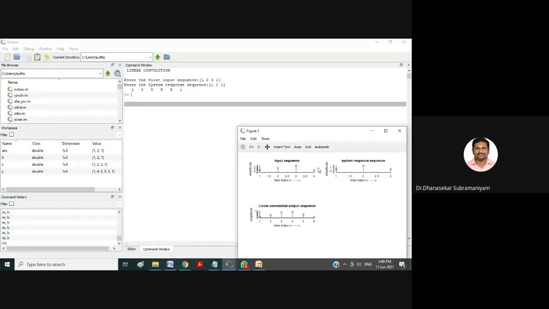My input sequence values I'm giving in the form of discrete, because here I am giving the stem function. So 1, 2, 3, 1 is my first input sequence. My second input sequence is nothing but 1, 2, 1. So what is the output I am getting? My output of the linear convolution is 6 samples: 1, 4, 8, 9, 5, 1. This is my output of the linear convolution.